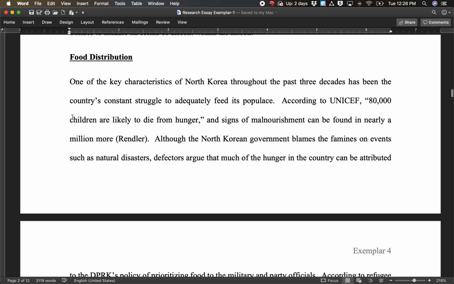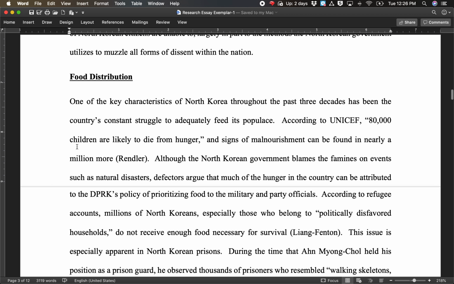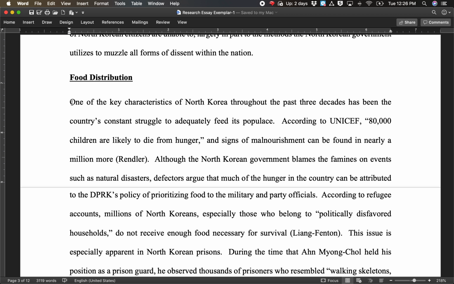We're going to go down to the bottom of page 3. So he writes this section on food distribution and how the authoritarian government in North Korea uses food, withholds food to control its citizens. So I'm going to read through the first few paragraphs, and we're going to look at how this English 12 student creates entire sentences that are like transition sentences to essentially stitch his essay together. One of the key characteristics of North Korea throughout the past 3 decades has been the country's constant struggle to adequately feed its populace.